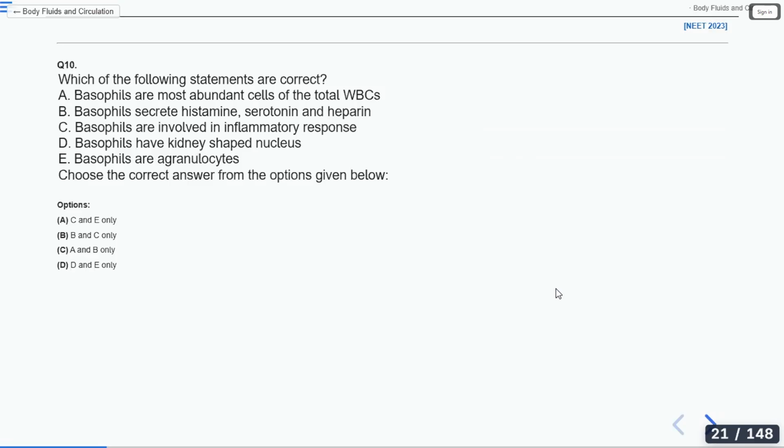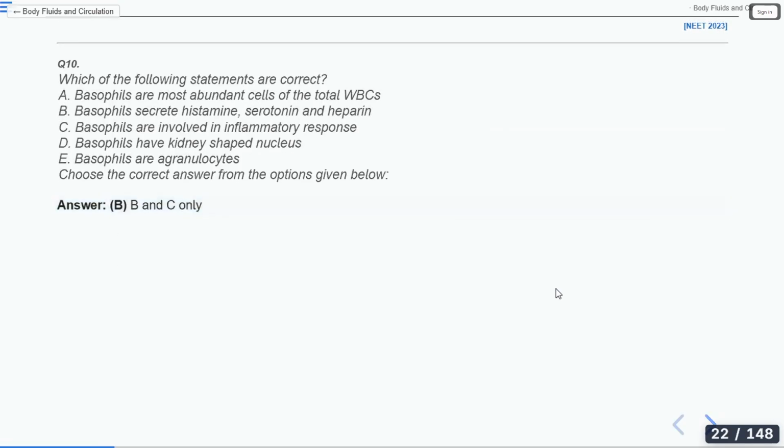Any agranulocytes? Lymphocytes, monocytes. Very good. So lymphocytes and monocytes are some of the cells which come under agranulocytes. Let's see the answer for this question. The answer is B and C. Good.